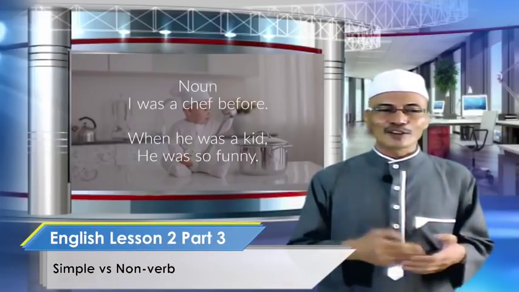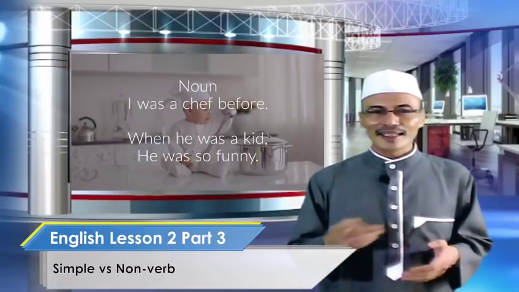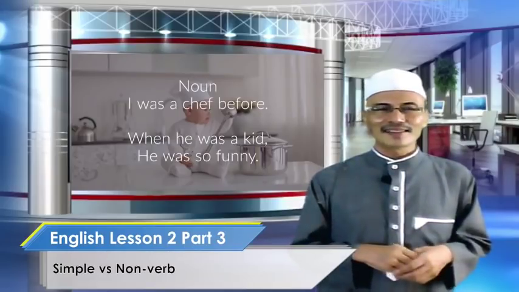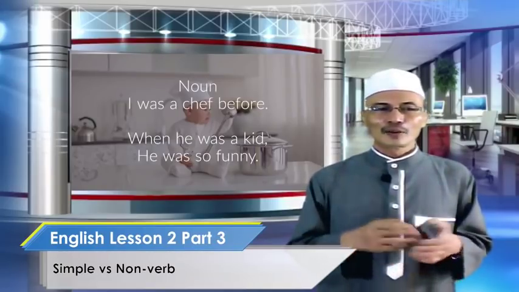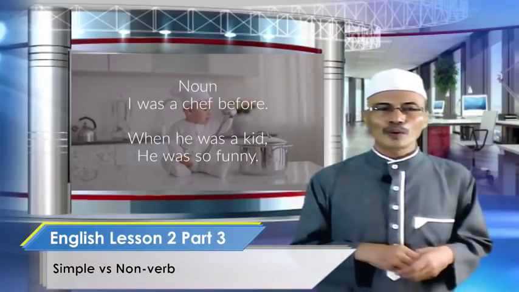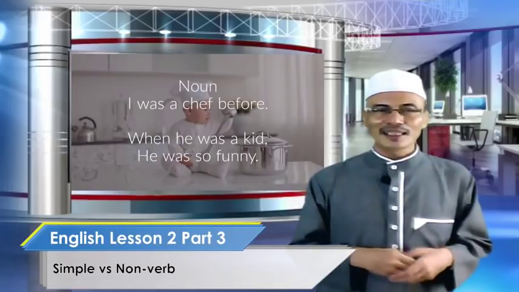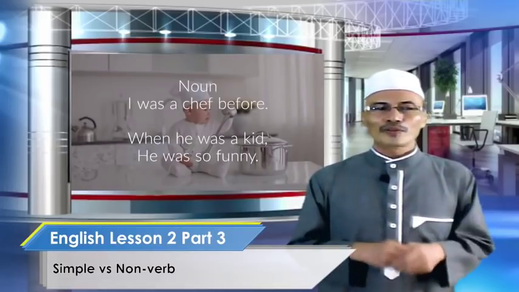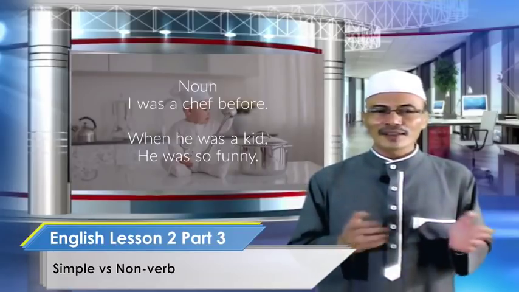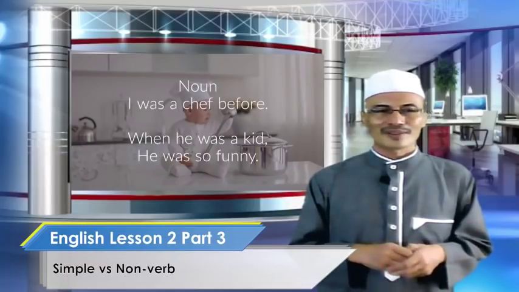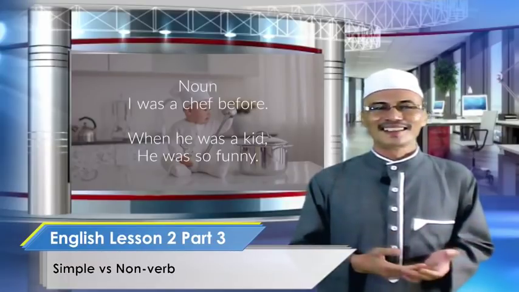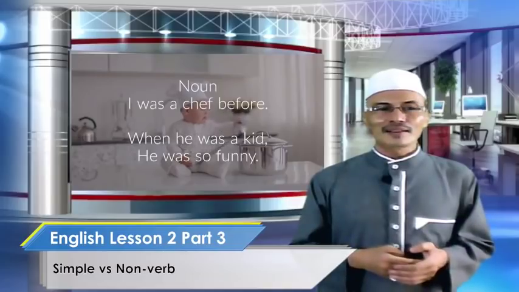And we tell another story here. When he was a kid, you see the word kid? It is another example of a noun. So you need to support with the word was. He was a kid. And he was funny. What is funny? Funny is an adjective. So again, you need to support the sentence using the word was. He was so funny. We continue with other examples.